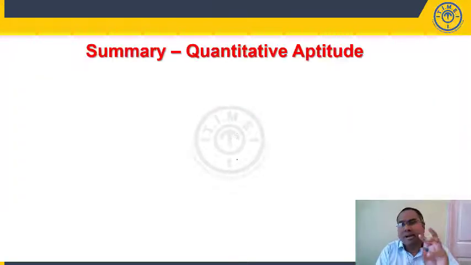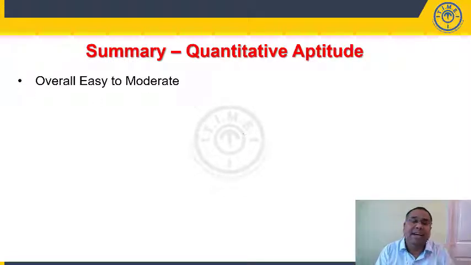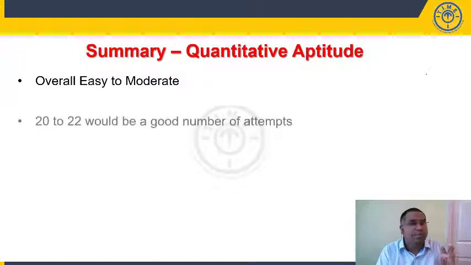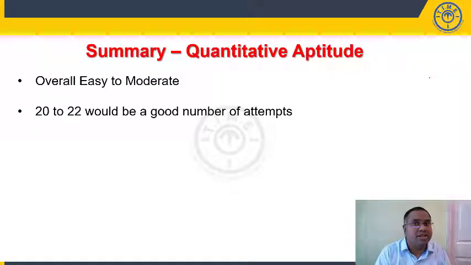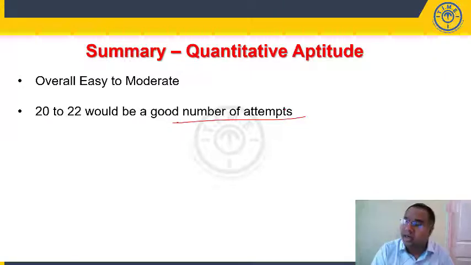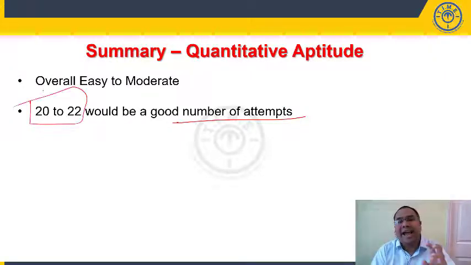Now, an overall summary of the quantitative aptitude section: we can say the overall section can be rated as easy to moderate, and within the stipulated time of 20 minutes, 20 to 22 questions would be considered a good number of attempts. Anything more than that is always welcome, but on the lower side, you can look at attempting at least 20 to 22 questions in the given 20 minutes. So this is about your quantitative aptitude section, students.